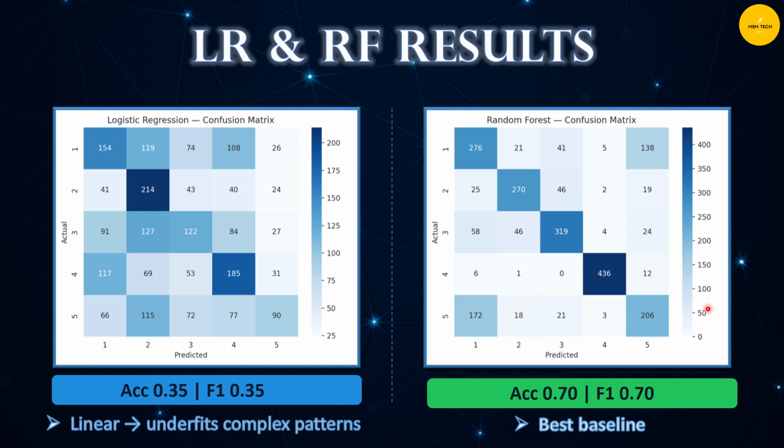With regards to RF, accuracy jumps up to 70%. That's double the performance of logistic regression. The result confirms that IoT attack detection requires more flexible, nonlinear methods. Random forest becomes our best baseline, setting the stage for further improvements down the line.